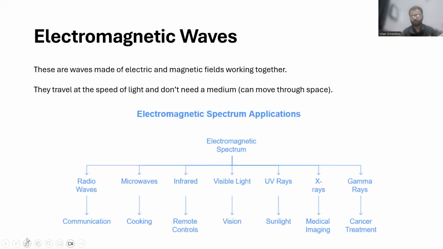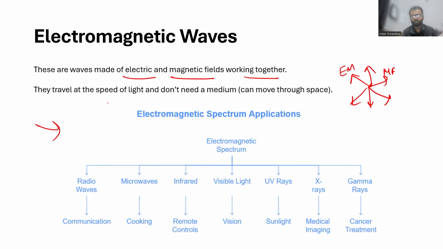Now one of the types of waves that we look at is electromagnetic waves. These are important from the point of view of your syllabus. Electromagnetic waves are made of electric and magnetic fields working together. You have something like this, electric and magnetic fields in all directions. They're working together, traveling at the speed of light, and they don't need a medium. All your radio waves, microwaves, infrared, visible light, UV, X-rays, gamma rays are examples of electromagnetic waves.